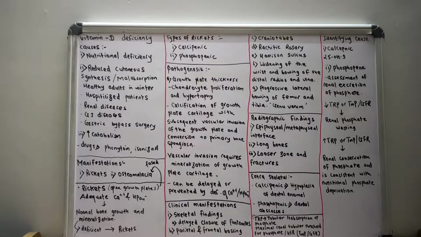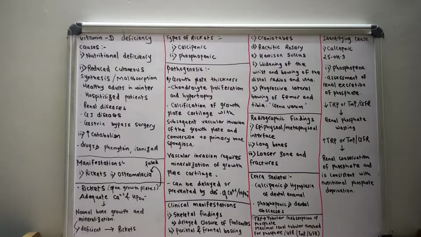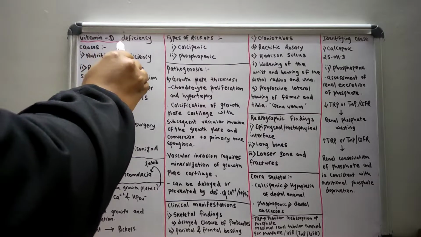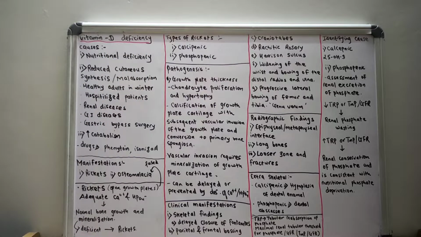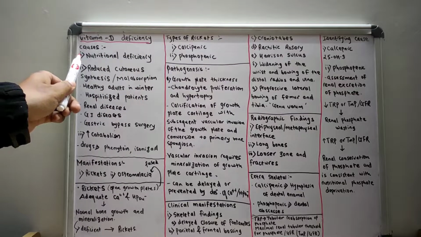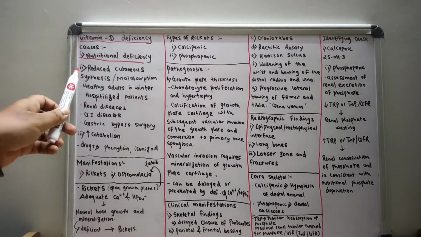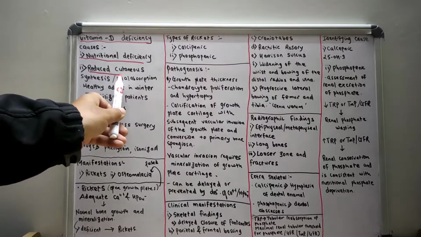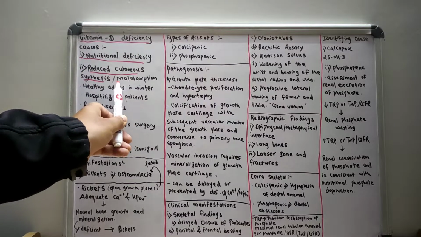So first of all, let us discuss the various causes of vitamin D deficiency. The various causes are nutritional deficiency, and reduced cutaneous synthesis or malabsorption.